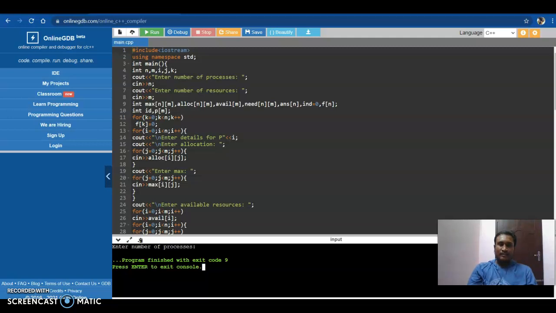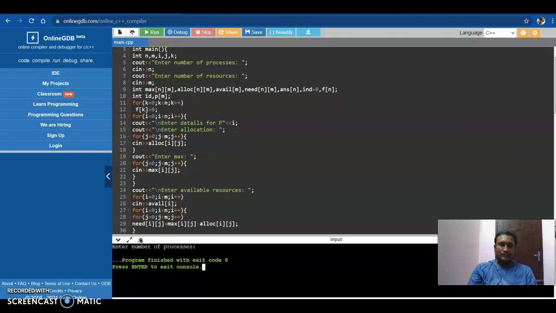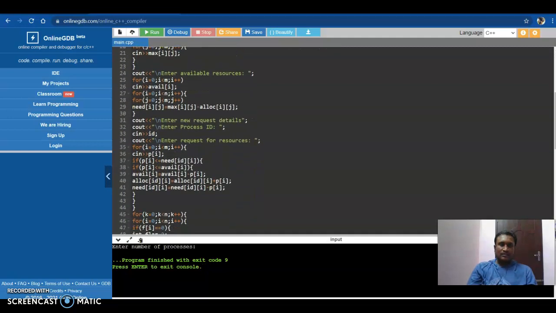cout enter available resource. For i equals 0, i less than m, i plus plus, cin available[i]. For i equals 0, i less than n, i plus plus. For j equals 0, j less than m, j plus plus. Need[i][j] equals maximum[i][j] minus allocation[i][j].